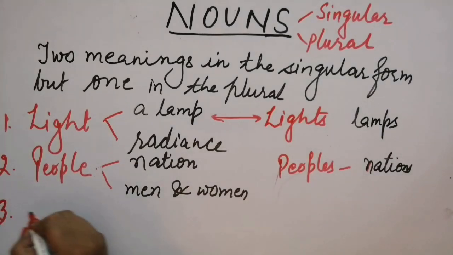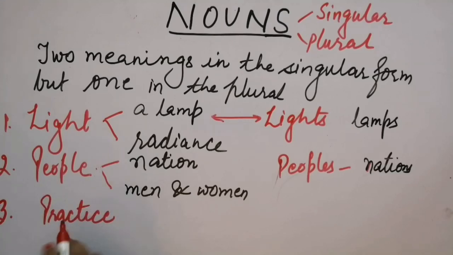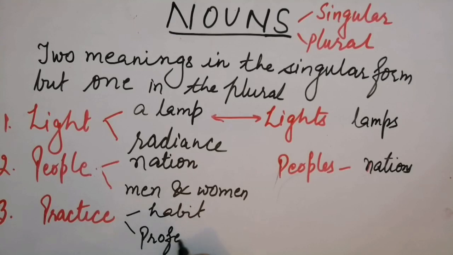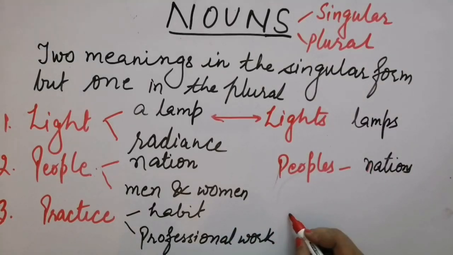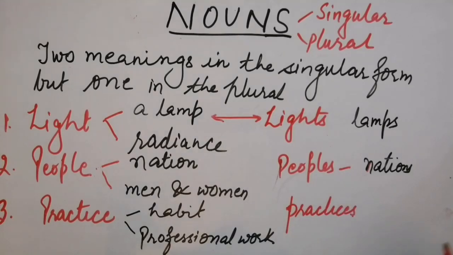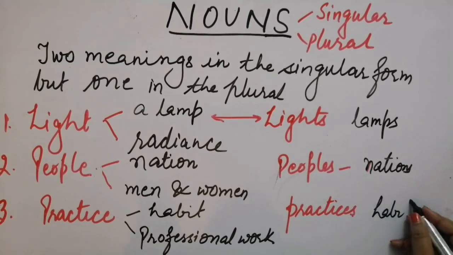How? Just see. Practice. We do have another homophone also, practise, but we use it as a verb, so I'm not talking about that difference. Here we are talking about practice having two meanings. One is habit and another one is the practice of professional work. Professional work. Clear? Now when we talk in the plural form of the same, that is practices, it is only and only about habits, right?